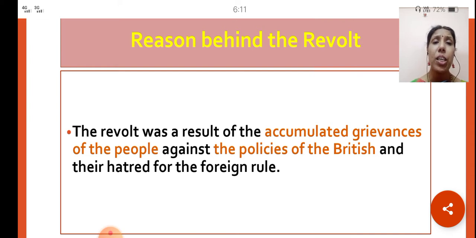From the previous chapters you very well know the policies that had been introduced by the British to take away our land as well as our wealth, like the subsidiary alliance, and also other policies like the zamindari system, through which they were able to take away our land as well as our revenue. So these are some of the reasons which made the people revolt against the Britishers, as they were completely against these policies and they hated the foreign rule.